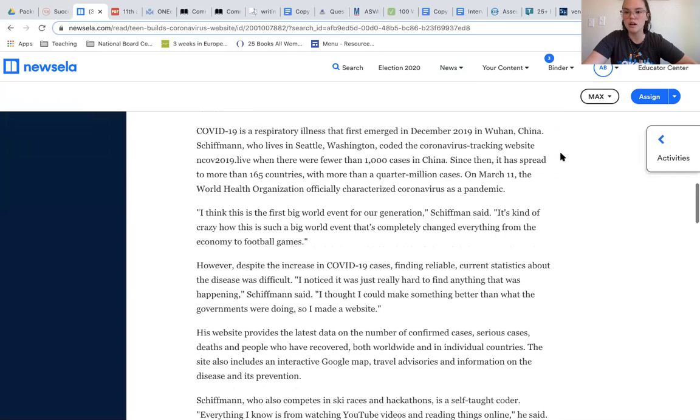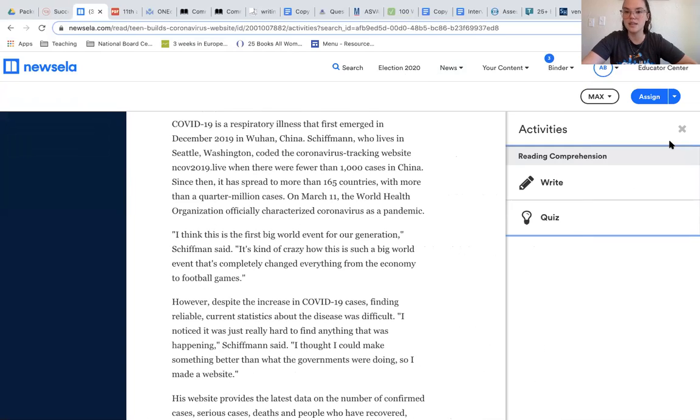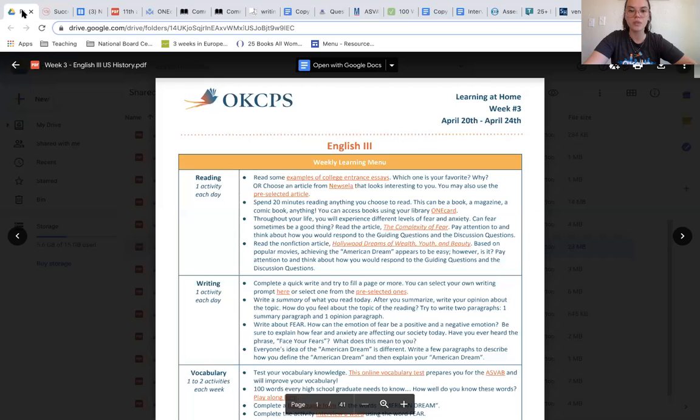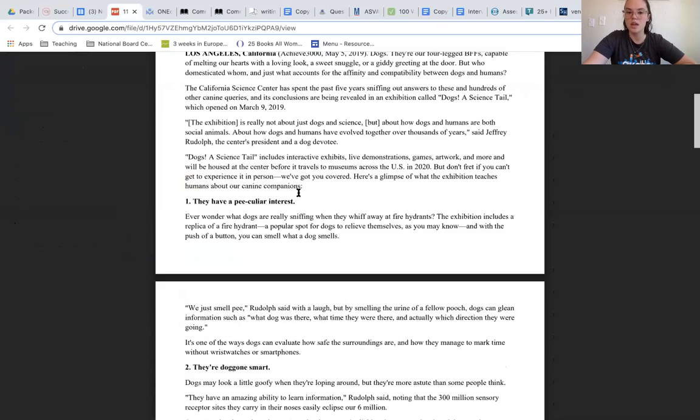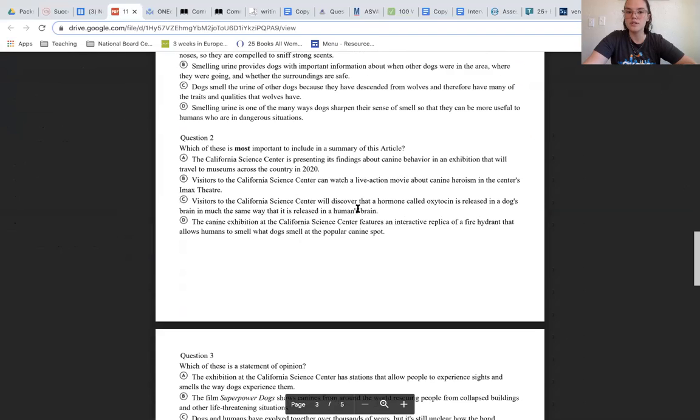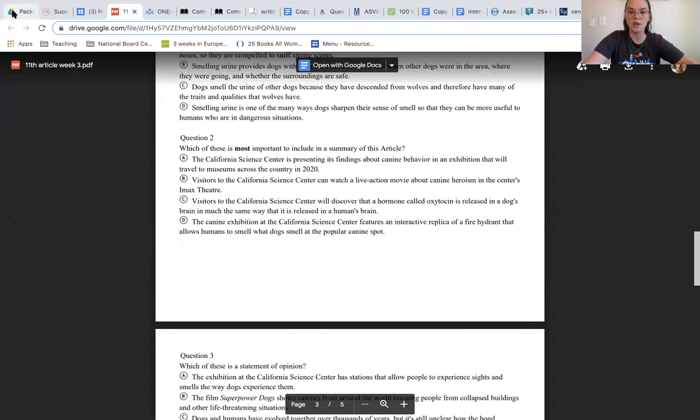And once I read the article, there's a tab that says Activities over to the right. Once I click on that, a screen that says Write or Quiz options will pop up, and you have the opportunity to answer some in-depth analysis questions about the article. You can also choose the pre-selected article. This article is The Truth About Dogs. Again, once you read the article, there's a series of questions that follow.